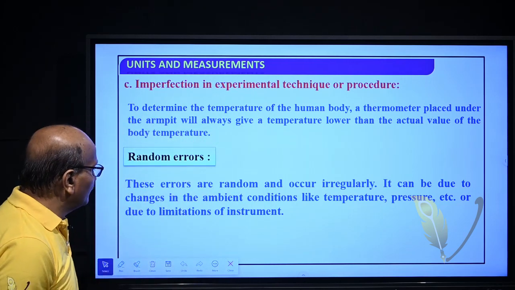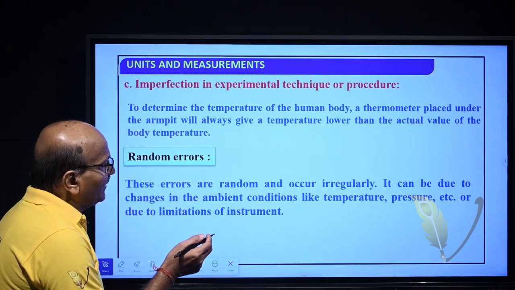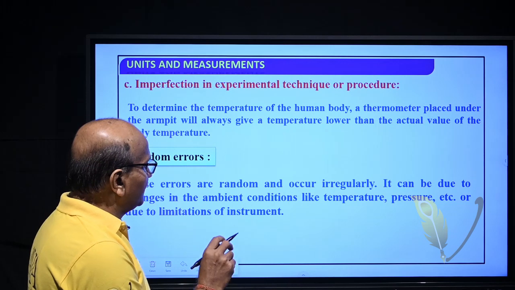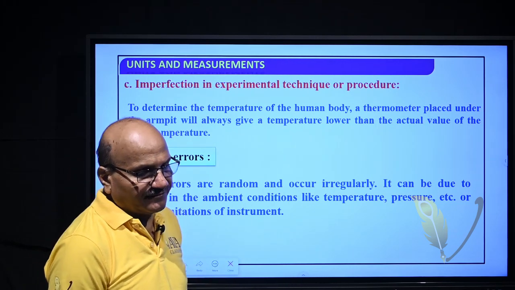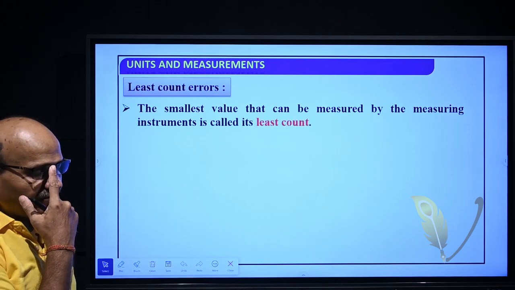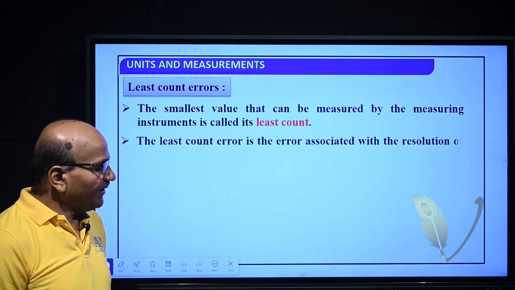These errors are random and occur irregularly. They can be due to changes in the ambient conditions like temperature, pressure, etc., or due to limitations of an instrument. The last is least count error. The smallest value, the least count.